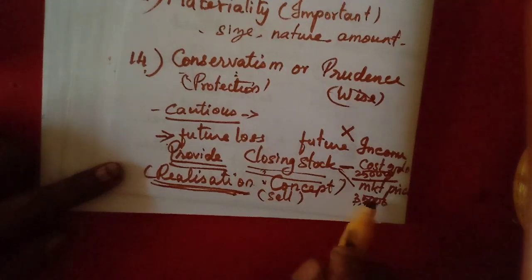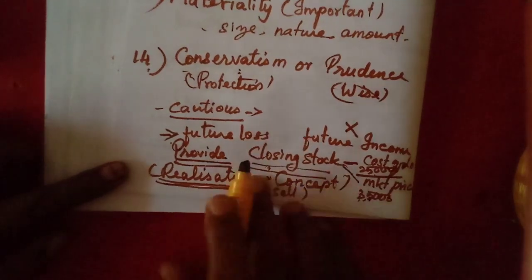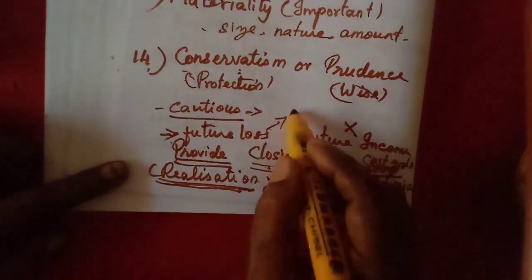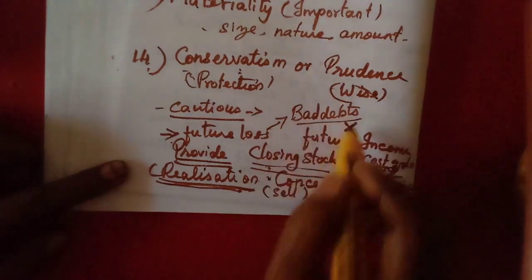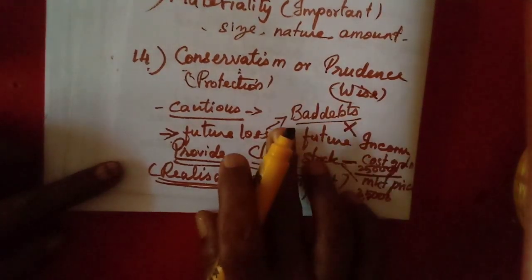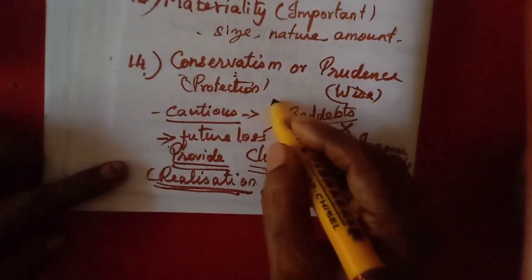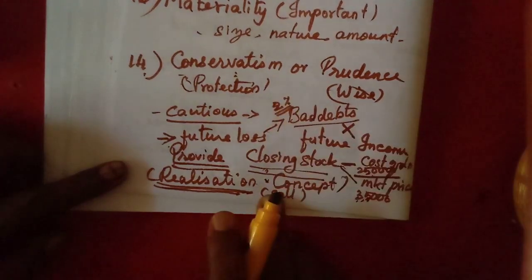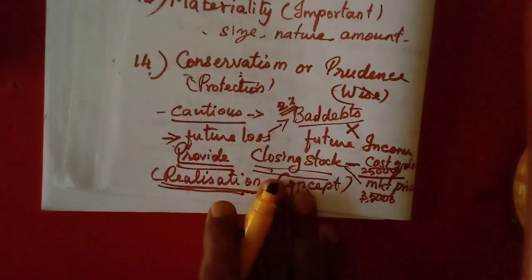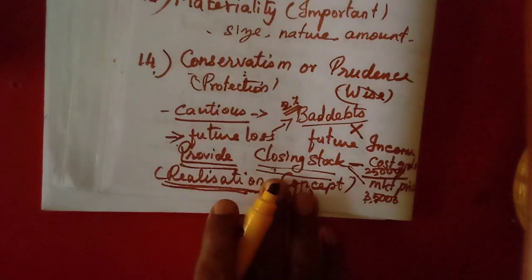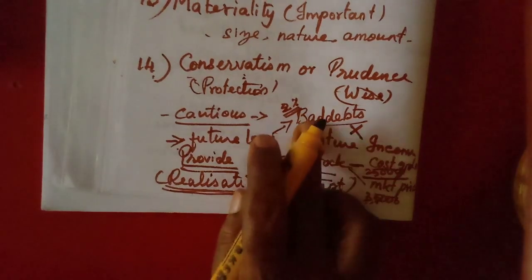This is the future income. Future income is not considered, only the future loss. For this purpose only, we provide something as bad debts. Sometimes some debtors may not pay some of their debts, so now itself we will write off 1-2% every year. Some of our customers purchase from us and run a business. If they incur loss continuously, they may not be able to pay back our debts.